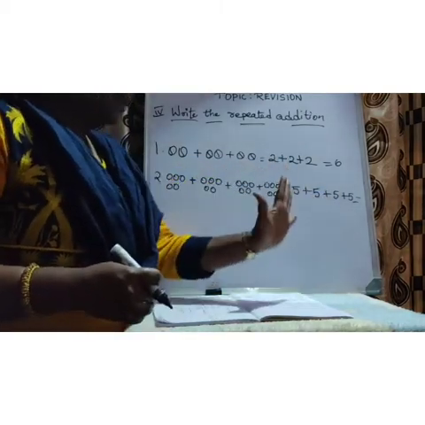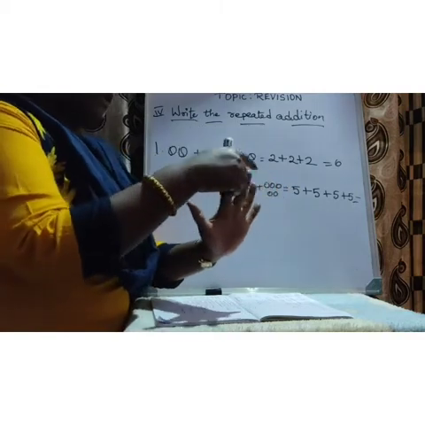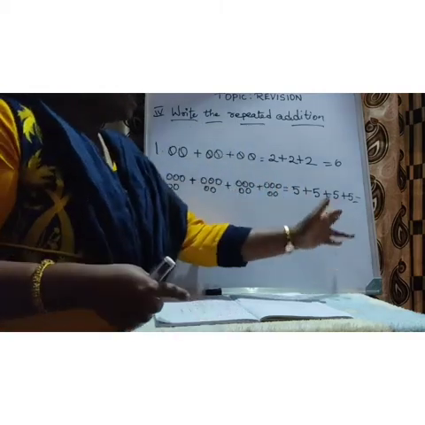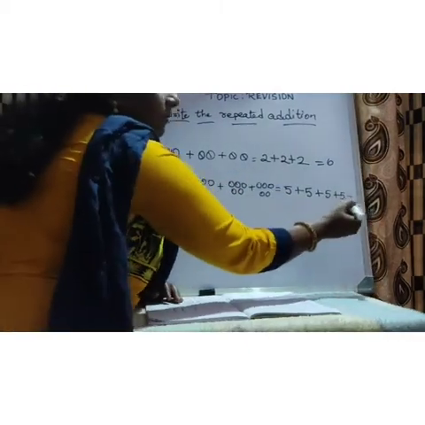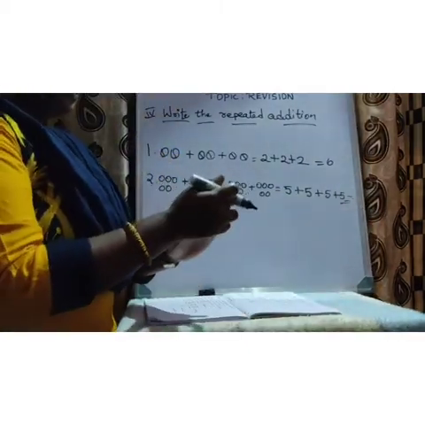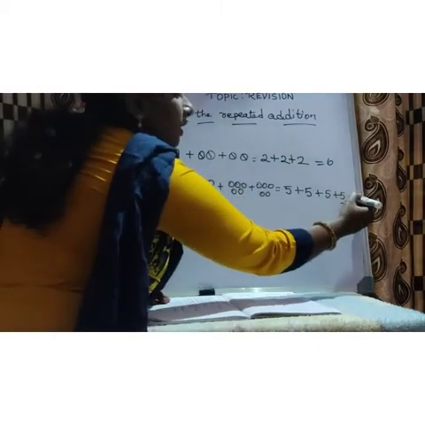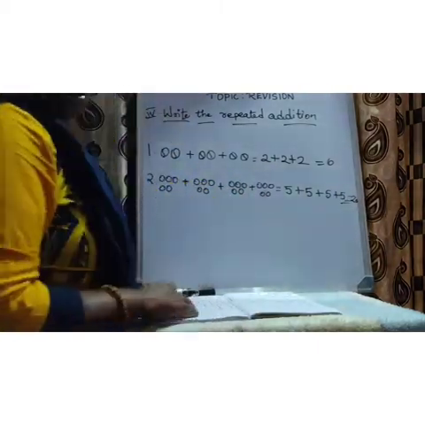Next 5. Show it on the fingers. 6 7 8 9 10, 10 11 12 13 14 15. Next 5: 16 17 18 19 20. So write here 20.